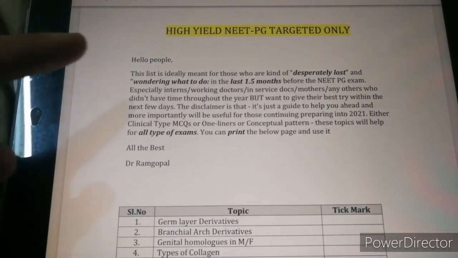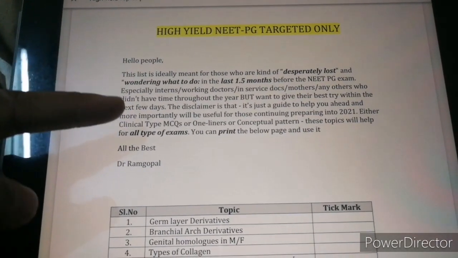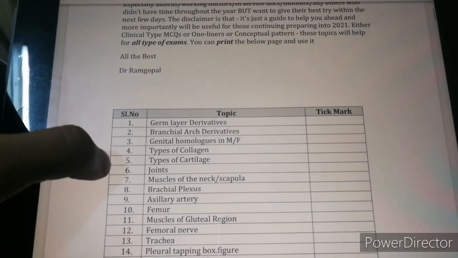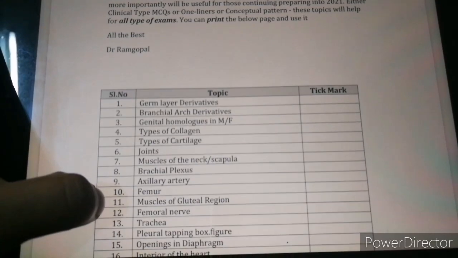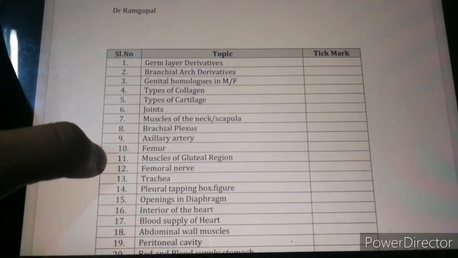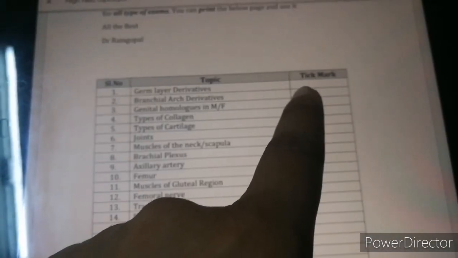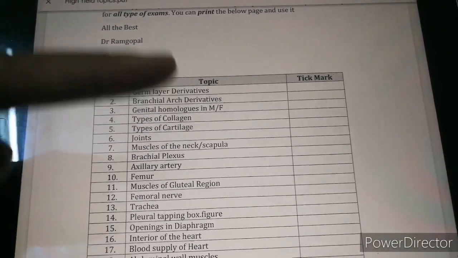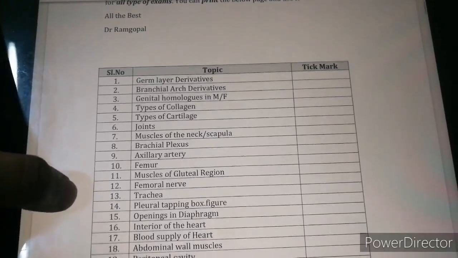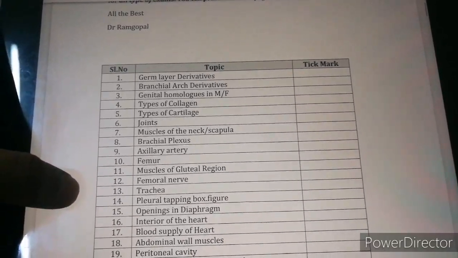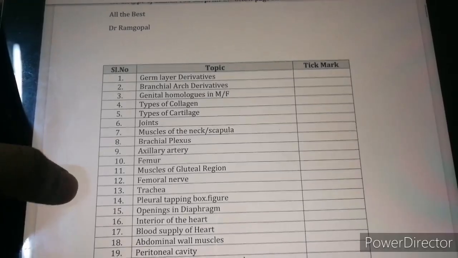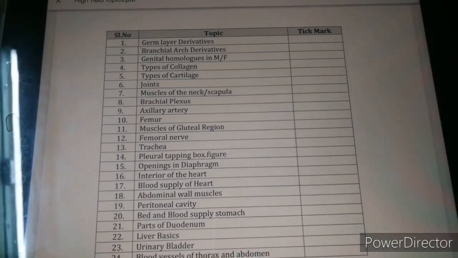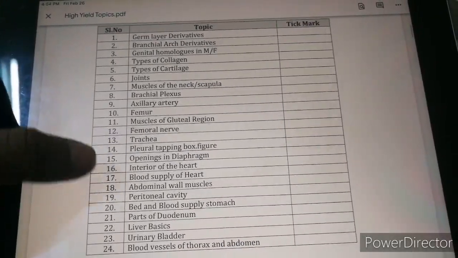Okay, so basically what he's written right here, you can read it. Yes, and the way how he has made this is very interesting. There is a lot of important stuff right here, and he has put the tick mark right here. So as you're done doing these things, you can tick it off right there. I will be providing you with a link to this in our Telegram group. Okay, so you can get access to this. If I still have not given this to you, I had this.